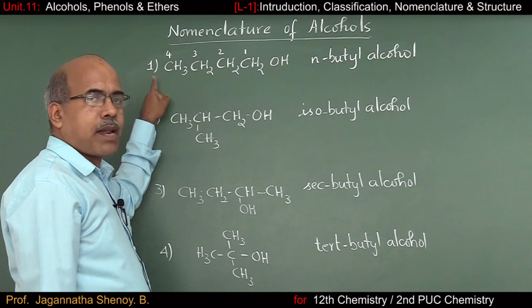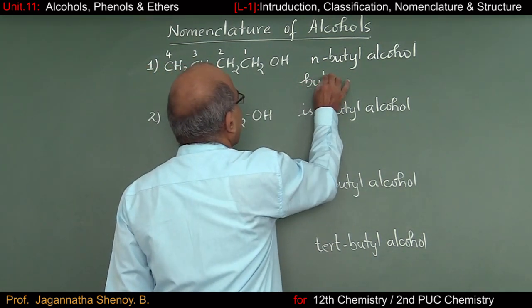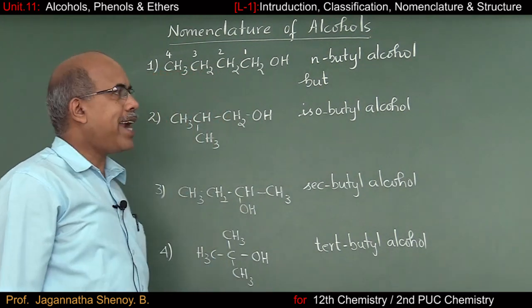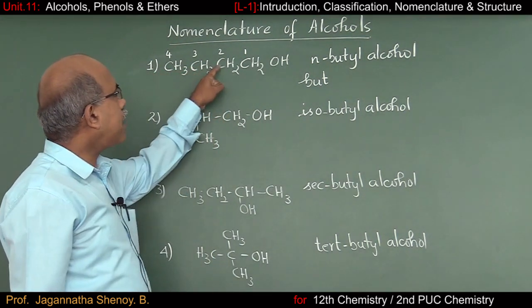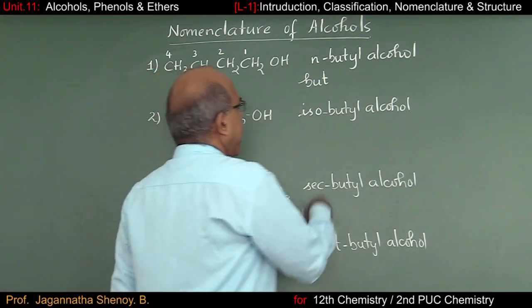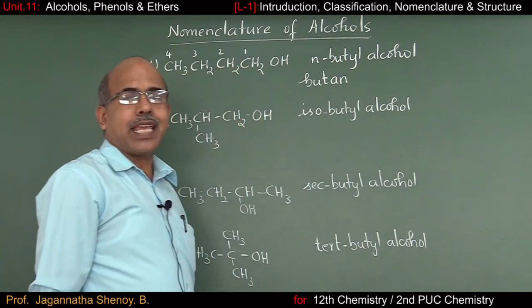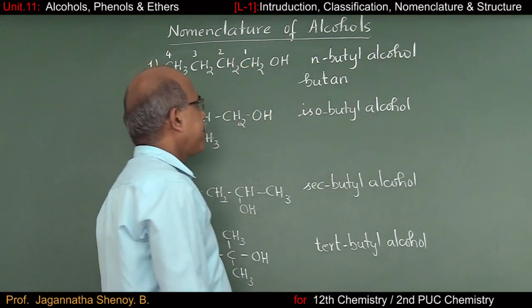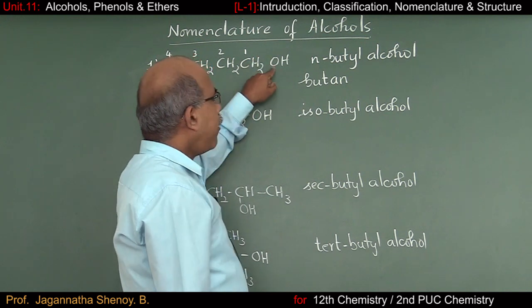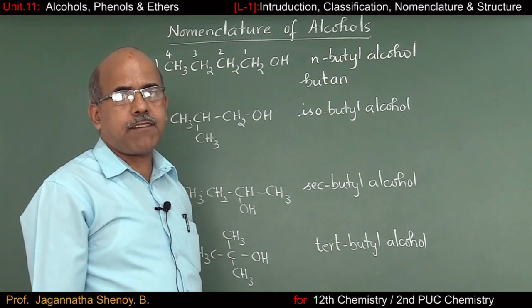So there are 4 carbon atoms. That's why the root word is but. And you know that all these carbon atoms are connected by means of single bonds. That is why the primary suffix I am going to use is ANE.